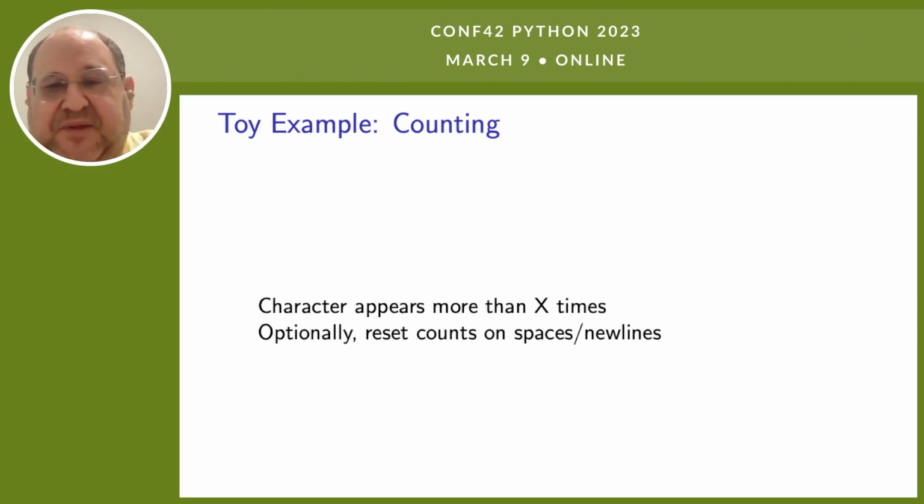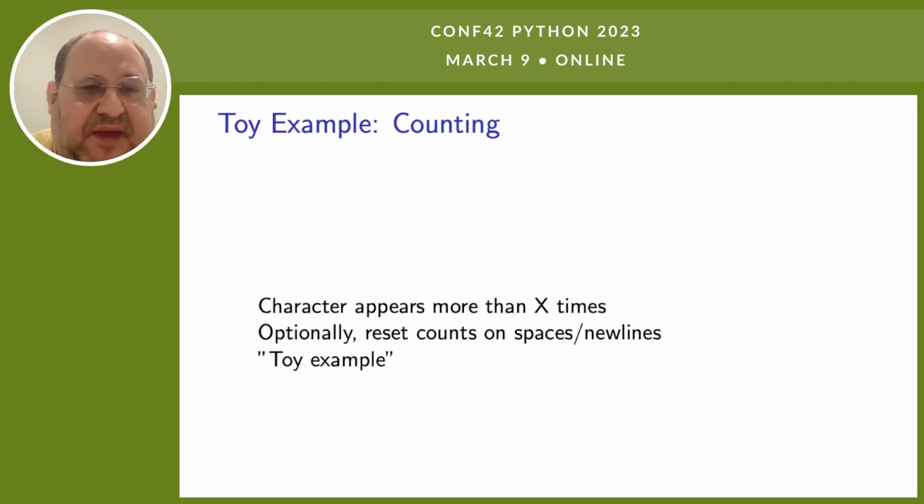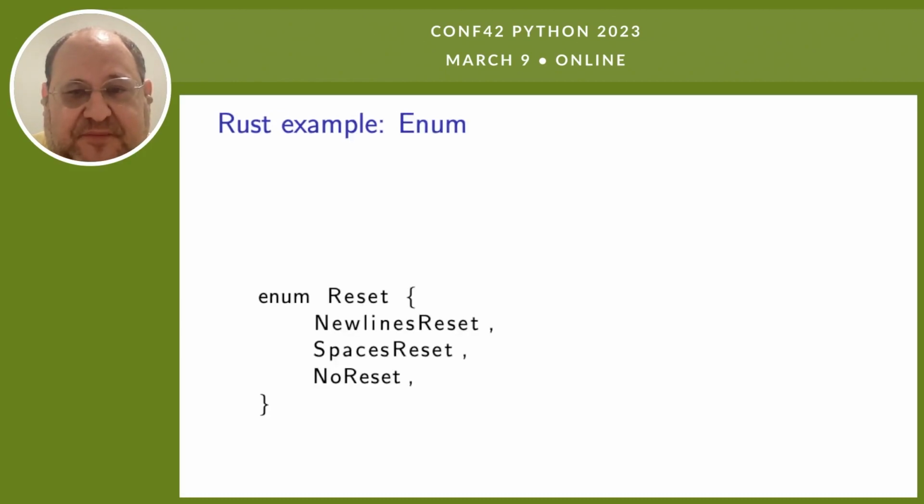We want to enable resetting counts on spaces and new lines. Again, this is the example, so you can think of a use case, right? We want to see if there's a word that includes the character more than X times, or if there's a line that includes it more than X times. Again, this is not very complicated to implement, which is what makes it a good toy example, and it does have enough nooks and crannies that we'll be able to use it to get into some of the interesting parts of interfacing between Python and Rust. So it's really just interesting enough.